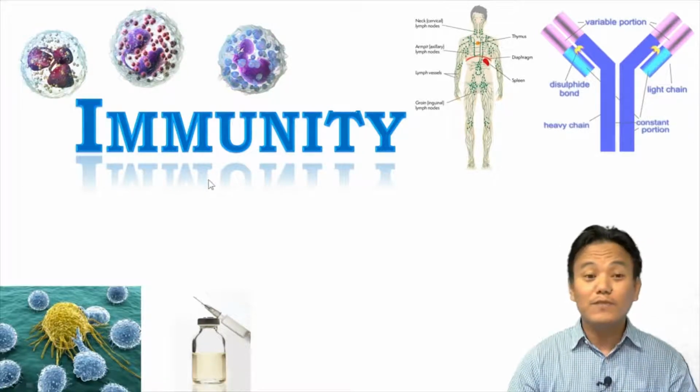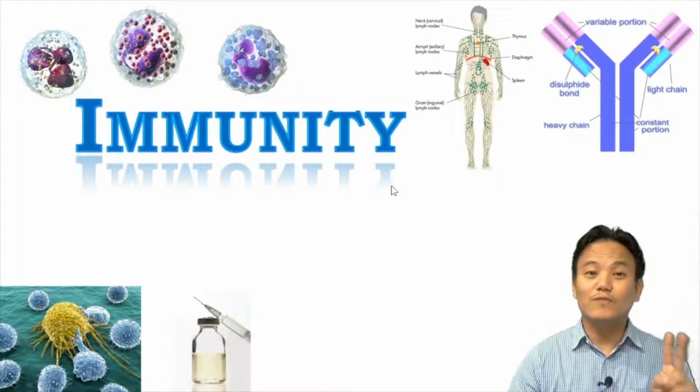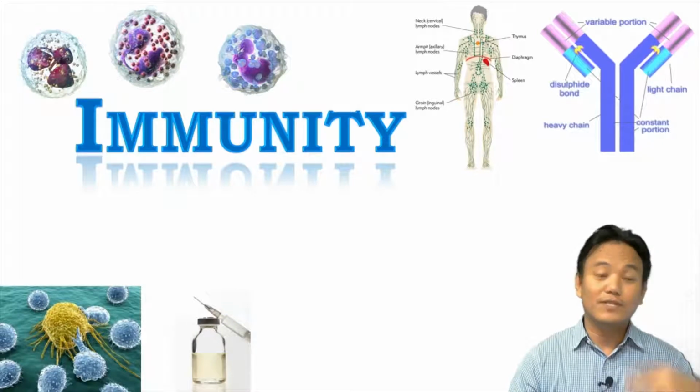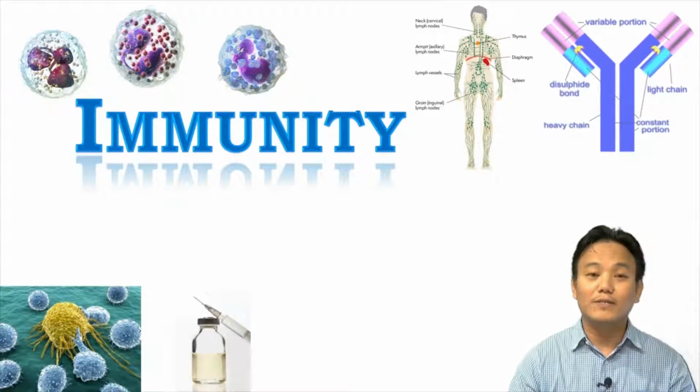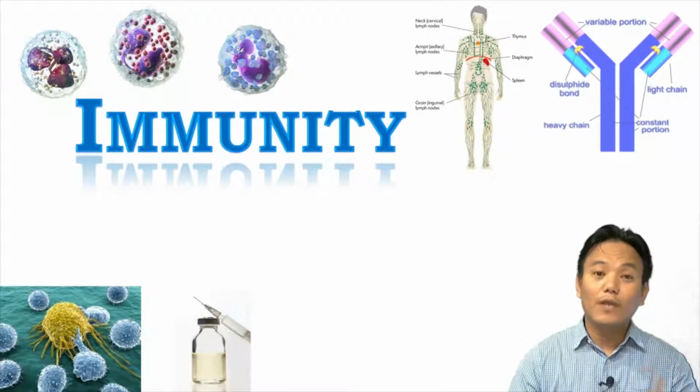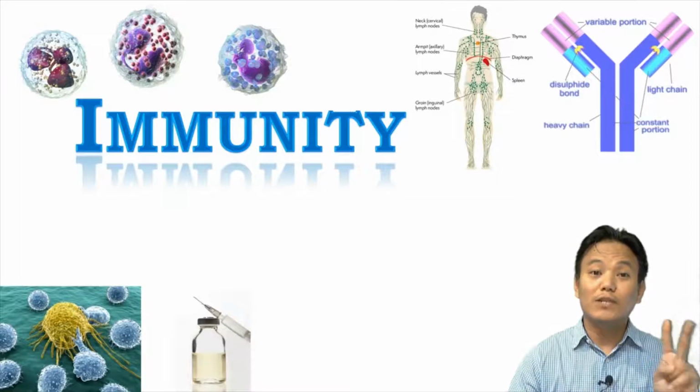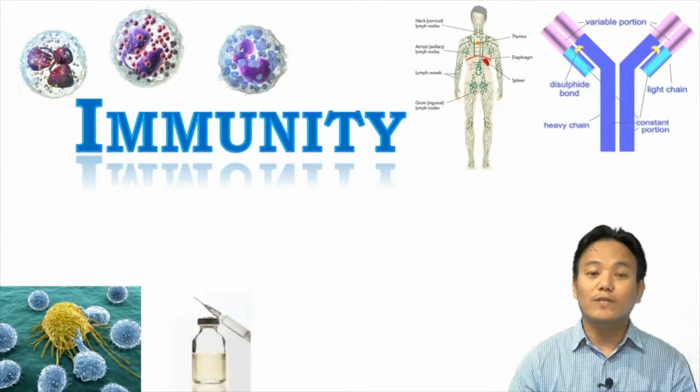In our previous video on immunity, we discussed the two types of immunity, innate immunity and acquired immunity. In innate immunity, we discussed different types of barriers: physical barriers, physiological barriers, cellular barriers and cytokine barriers. And then in acquired immunity, we talked about two special lymphocytes, B lymphocytes and T lymphocytes, and their role in acquired immunity. And then I told you that B lymphocytes produce antibodies, right?